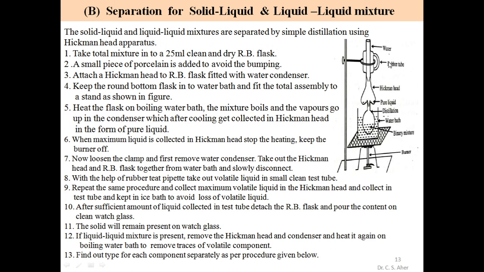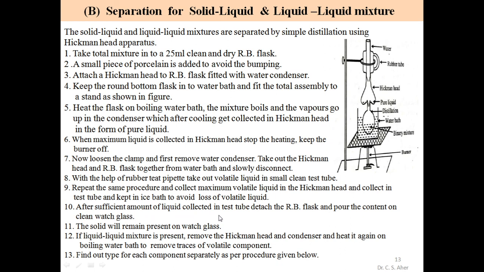We have this fine pipette. We insert this pipette in the Hickman head, suck the liquid, and collect it in a clean test tube. By this pipette we collect this volatile liquid in a small clean test tube. Repeat the same procedure and collect the maximum volatile liquid from the Hickman head into the test tube. Keep it in an ice bath to avoid loss of volatile liquid. The collected volatile liquid in the test tube is placed in a beaker with ice pieces and cold water.